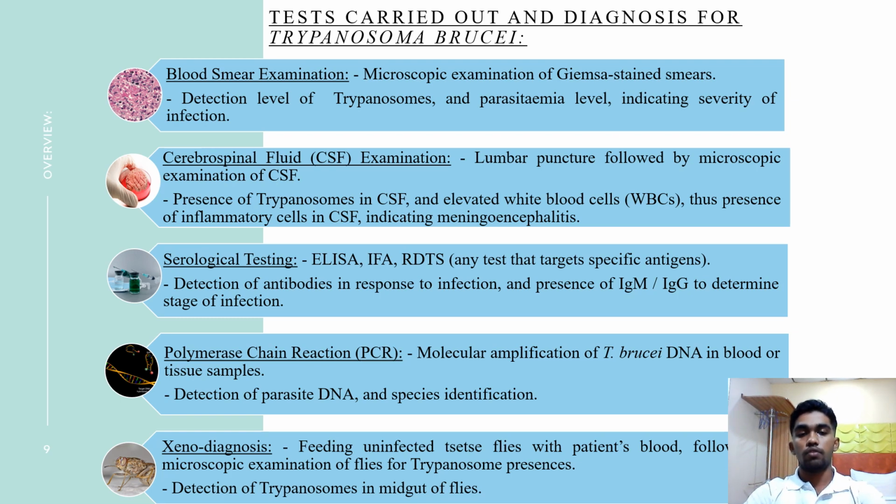Next we have xenodiagnosis, which is feeding uninfected tsetse flies with the patient's blood, followed by microscopic examination of the flies for the presence of trypanosomes. Now the detection of trypanosomes is in the midgut of the fly, so if they are detected we can diagnose that the patient has an infection of trypanosomes.